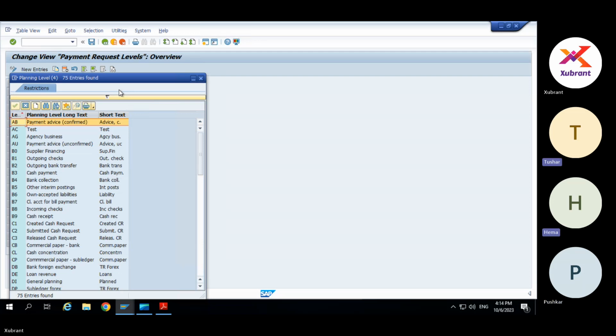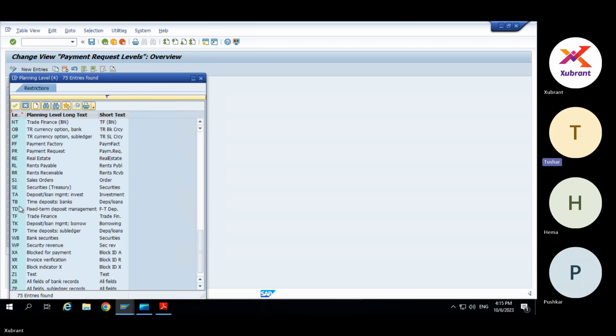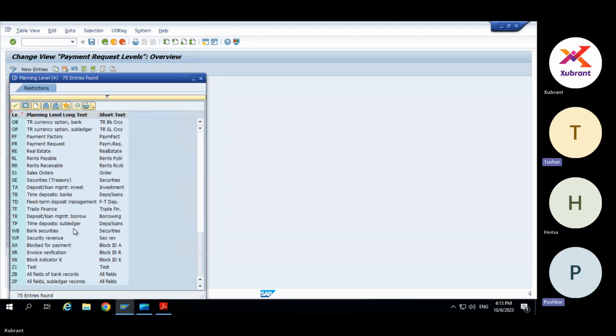What is for treasury? Do we have a planning level by default created by SAP for treasury payment? Means TRM, right? You're asking. Yeah, there must be something starting with deposits, security revenue. Usually we don't have to create new ones: currency options, bank currency options, subledgers. See TR bank country, TR currency option bank. We have already, OBOP.